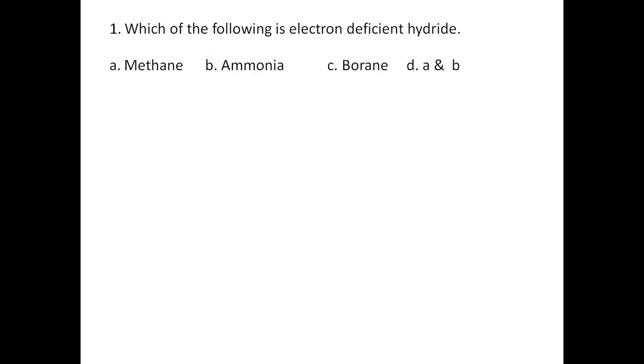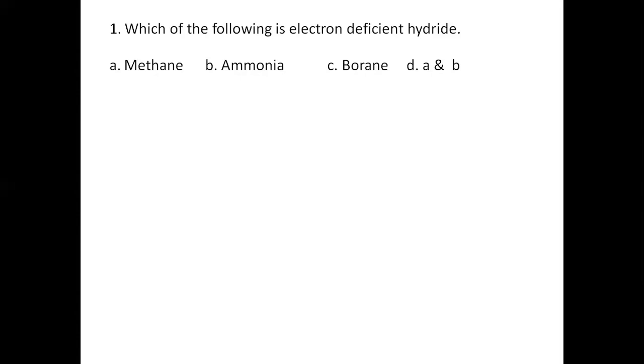So if we know the definition of hydride and then the further division of hydrides, that is, the classification of hydrides, it will be easy for us to choose the correct option. There are three types of hydrides: electron rich, electron precise, and electron deficient, meaning less number of electrons.